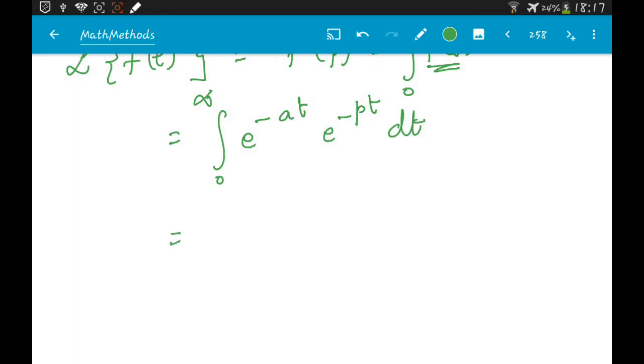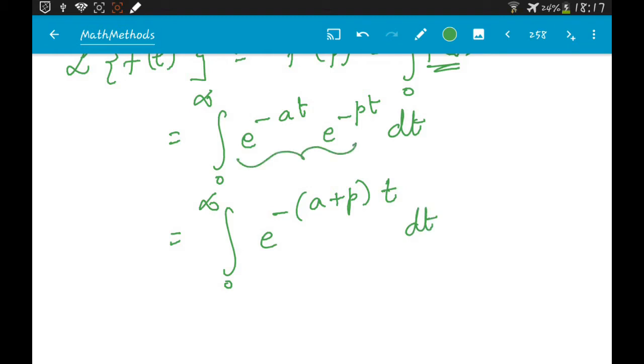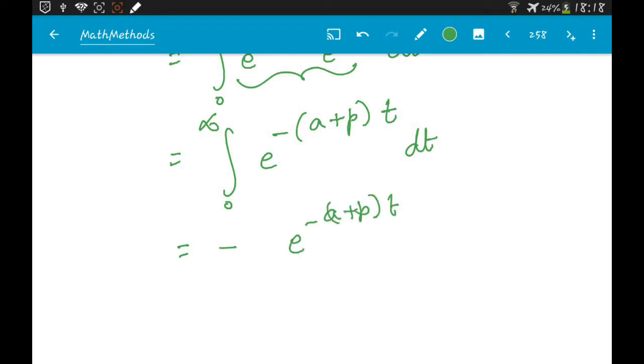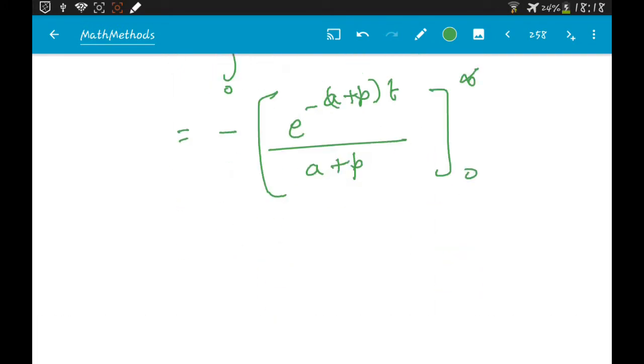Okay. So now we know how to compute this. We can first simplify this into e power minus (a plus p) into t dt, because this is a product of two exponentials, we can add up the exponents. Alright, so now let's compute this integral. You already know how to do this integration. So this is e power minus (a plus p) into t, divided by (a plus p), going from 0 to infinity.